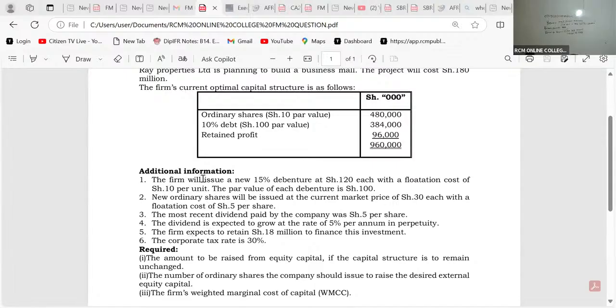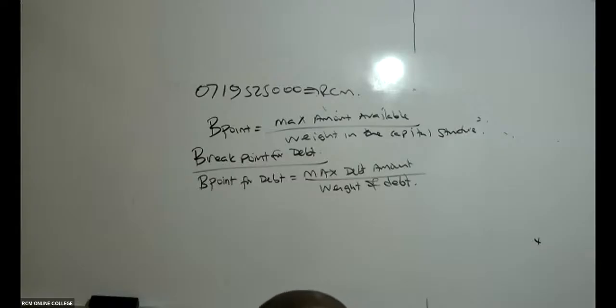The firm will issue new 15% debentures at 120 with a flotation cost of 10. The par value, there is nowhere they are saying, for example, that 100 million is the maximum you can get from debt. There are no restrictions here. Remember, breakpoints normally happen whenever there are restrictions. So here there are no restrictions at all. So in this case, what do we do?